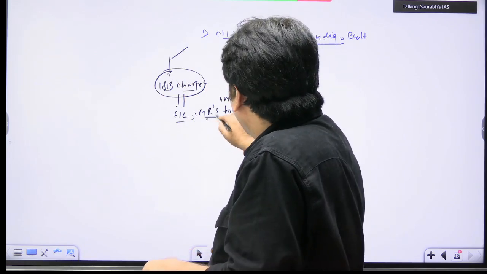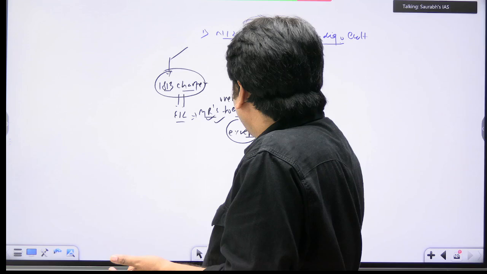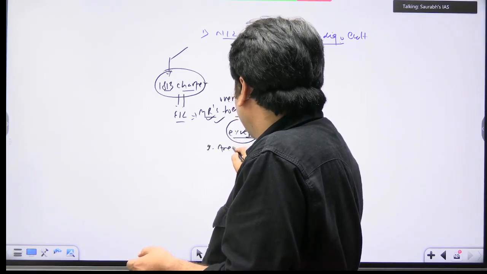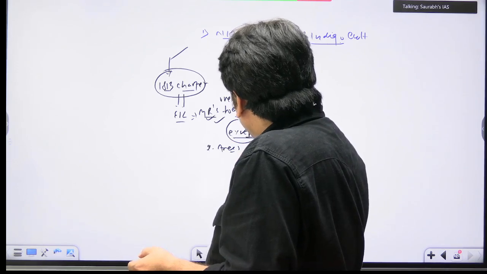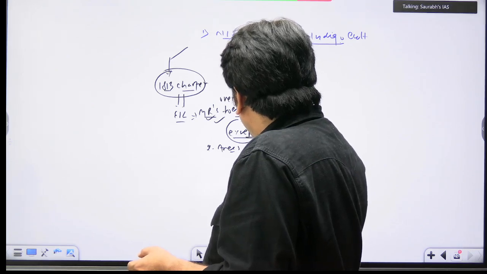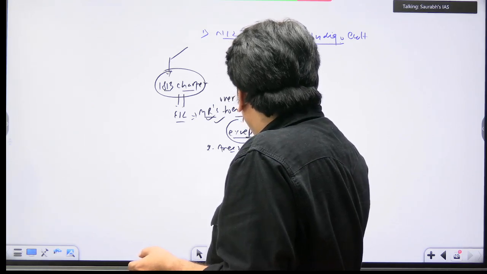Read this: monopolistic rights of the company were taken back, except in two areas. One area was the tea trade, and the second was trade with China.